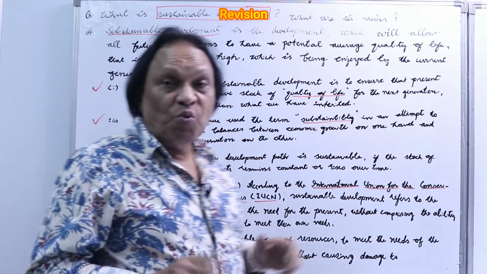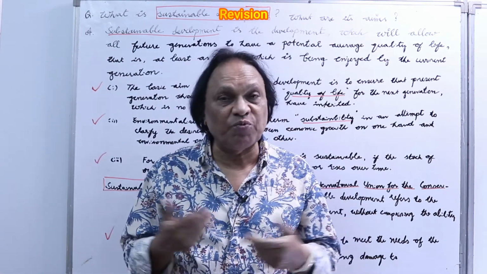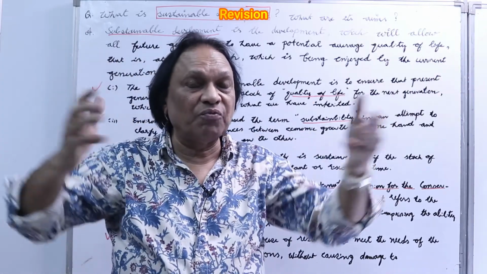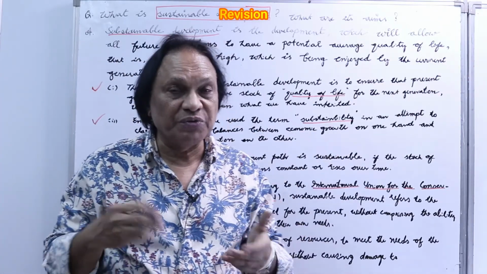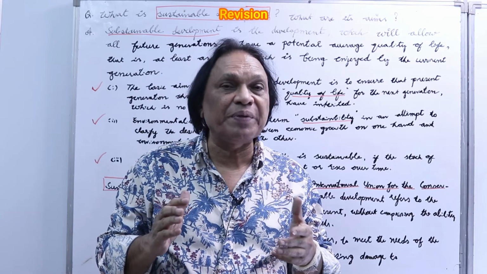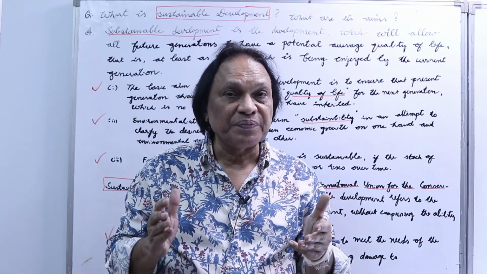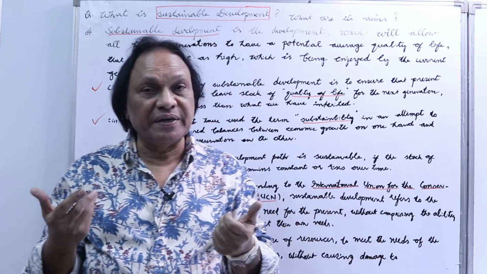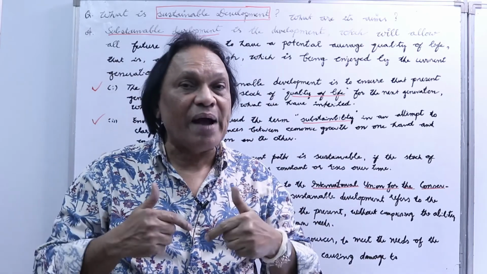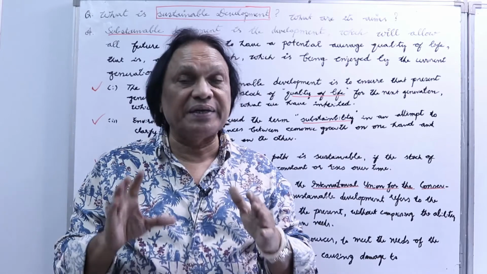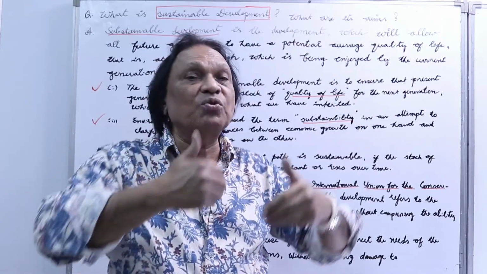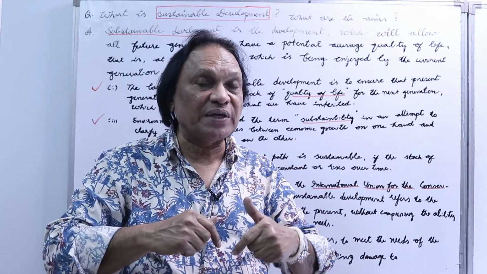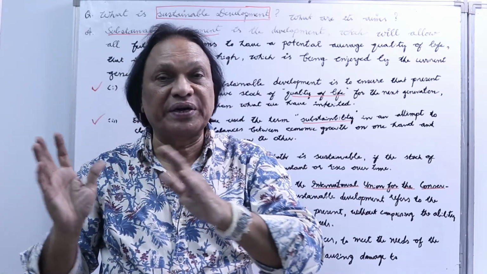So we're discussing what exactly is sustainable development, what are its aims, right? What exactly is sustainable? To put it in simple words, which you can use in your exams. Sustainable development means, we can sum up the whole thing from one saying that we have not inherited this earth, we borrowed it from past generations. We use the resources and we pass it on to future generations.